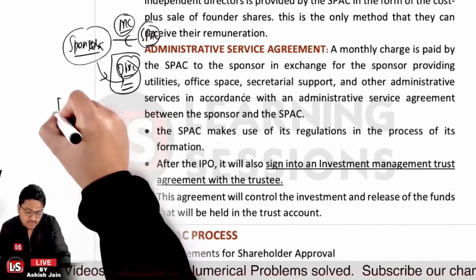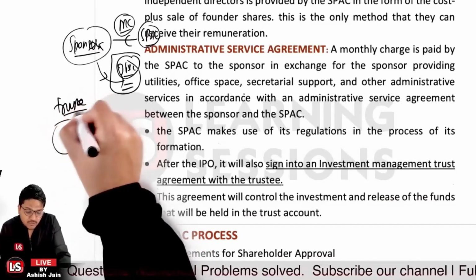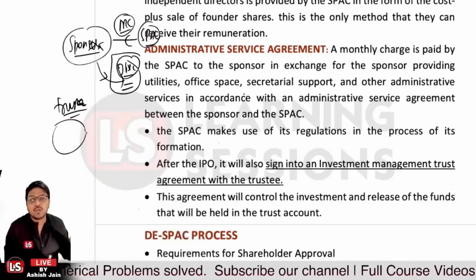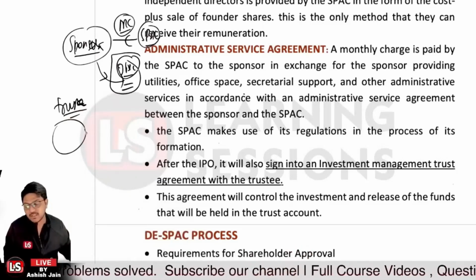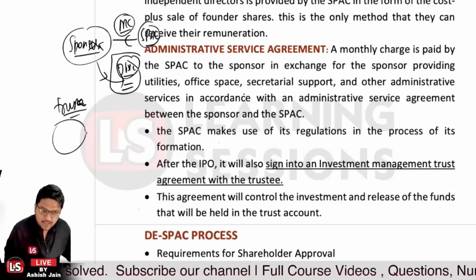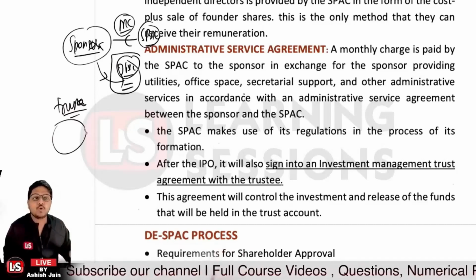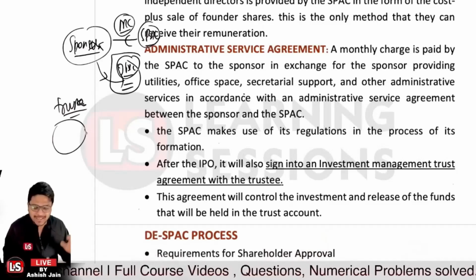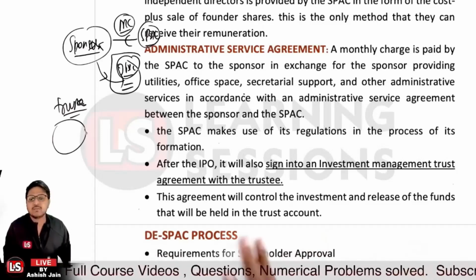Once the IPO has been issued, the SPAC signs this agreement with the trustee of the trust created where the funds of the IPO are placed. This agreement will control the investments to be made by the SPAC, and in accordance with it the trust account will release the money, right?